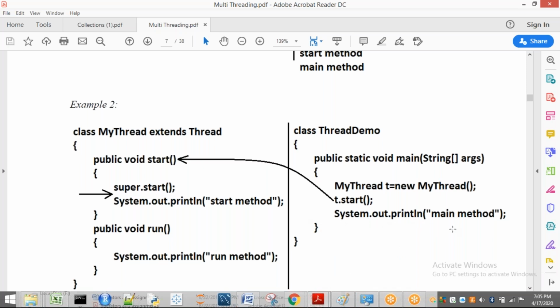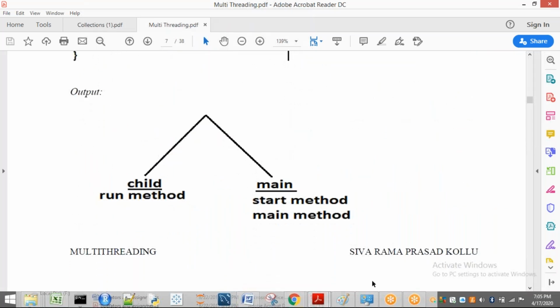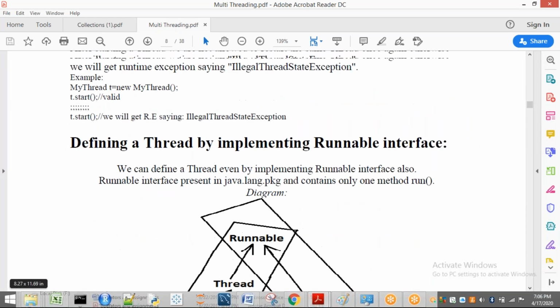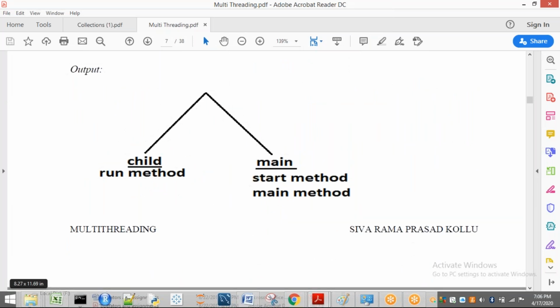When comparing the start method and the main method, compulsorily the start method will be printed first, and only later the main method, and then we get the run method. So the output may be run method, start method, main thread. Otherwise start method, main method, run method. Otherwise it is also possible that it is start method, run method, main method. We may not assume, because the main thread is going to print the start method and main, and the child thread is going to print the run method. Both are executing simultaneously, so we can't say which one is going to be executed first. So this is the case. With this I am going to end this session. In the next session we will see the second concept.